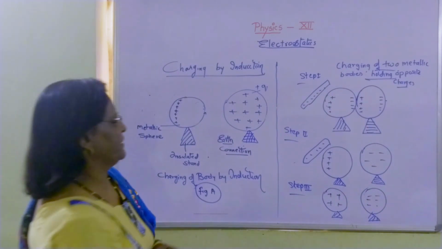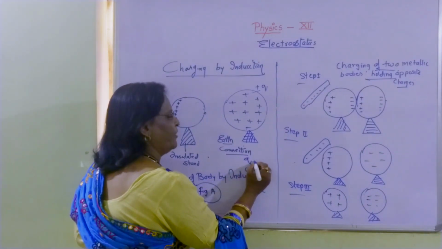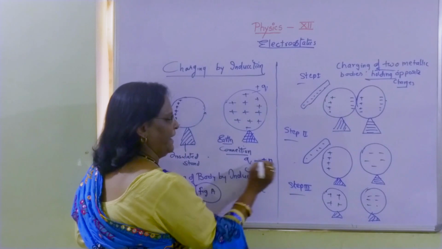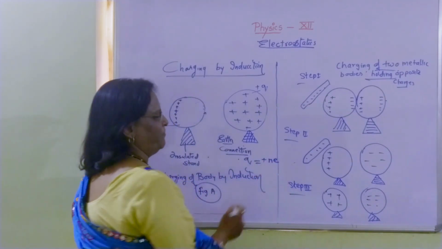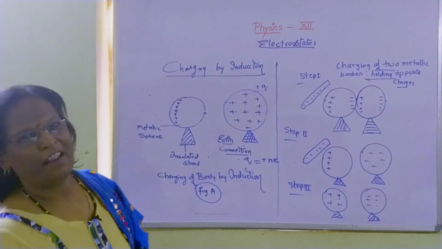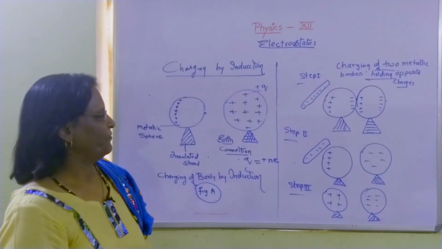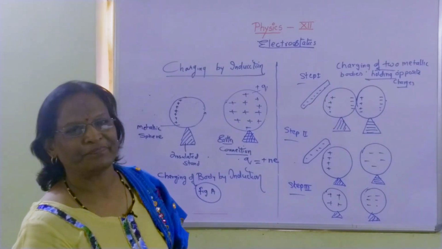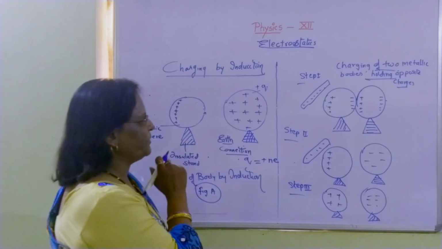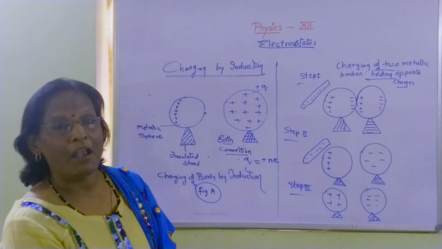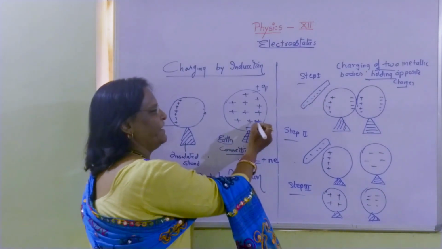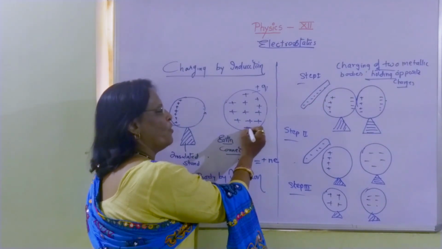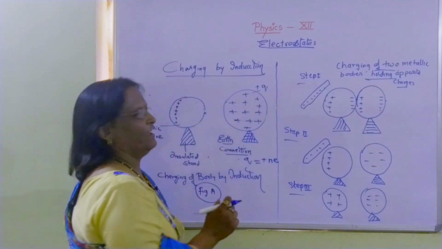This Q positive may be equal to plus of any value, meaning total electrons which are lost from this metallic body have made it electropositive.